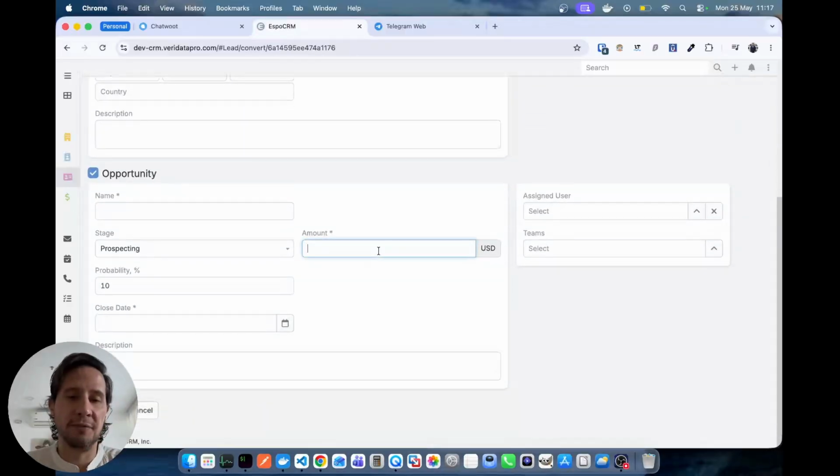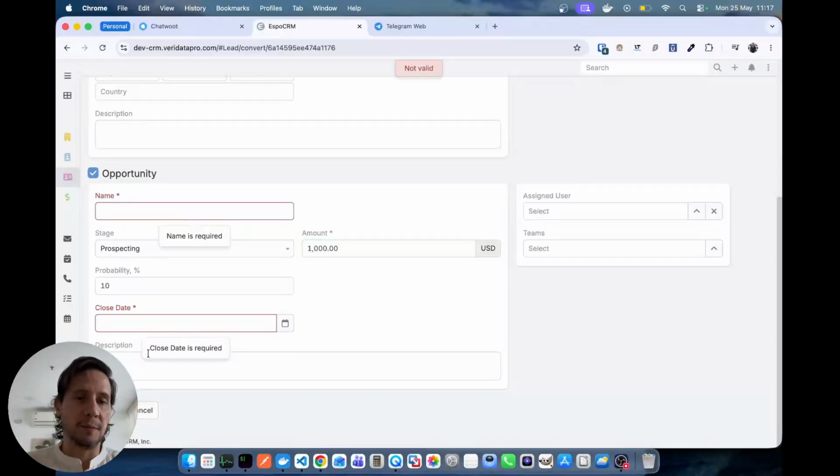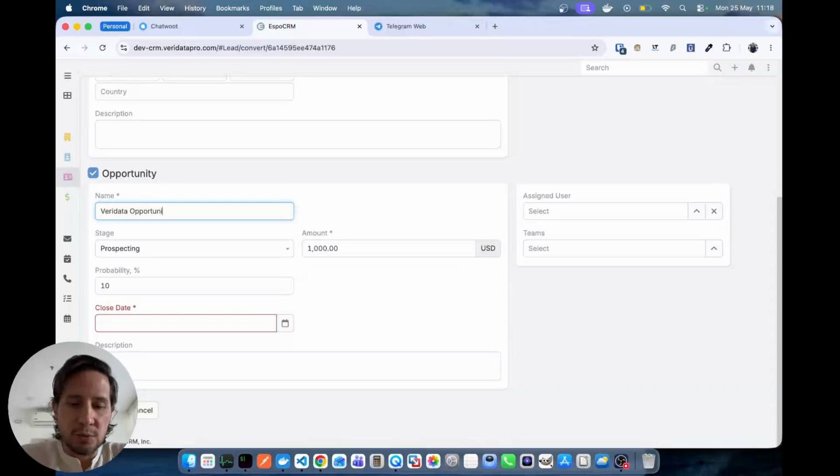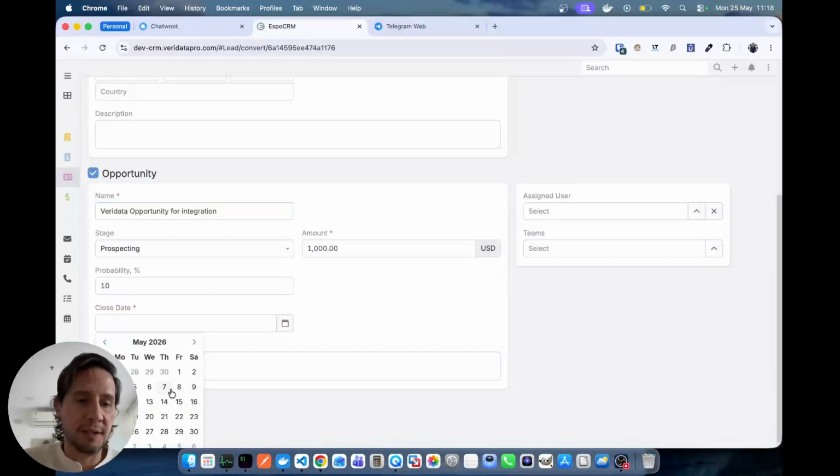Let's say we don't have an amount, but my CRM needs one. I'm going to put $1,000 and I need an opportunity name, of course. So, integration opportunity, and a close date. I'm going to put next week. And voila.